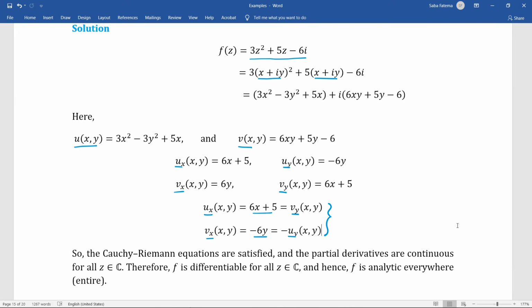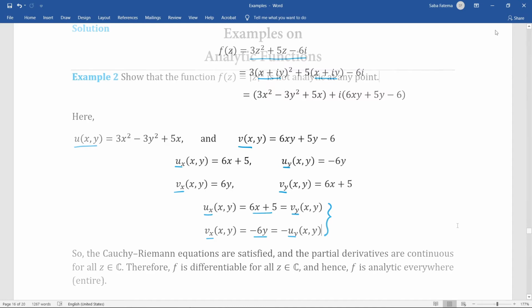So the Cauchy-Riemann equations are satisfied and also the partial derivatives are continuous for all z belongs to C. Therefore, f is differentiable for all z belongs to C. Since f is differentiable at all z, which means for every z there must exist a neighborhood in which f is differentiable. So we can say that f is analytic everywhere, which is also called an entire function.